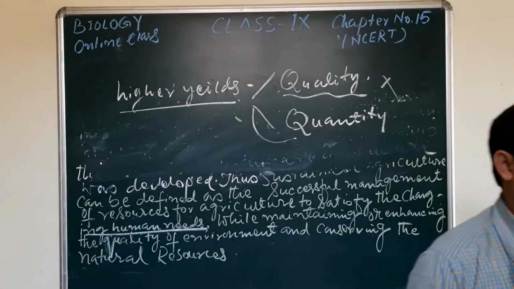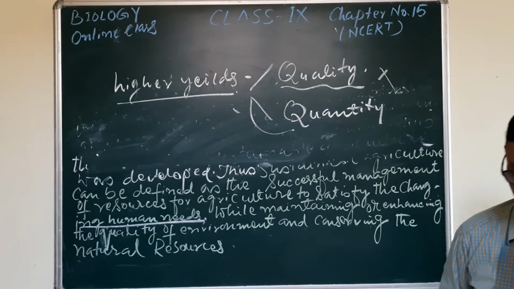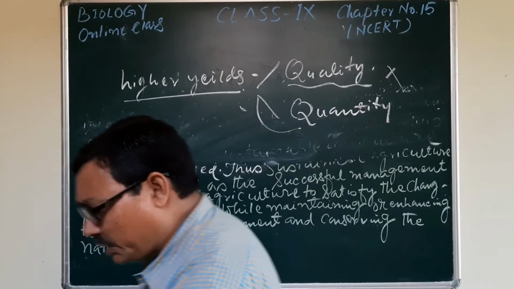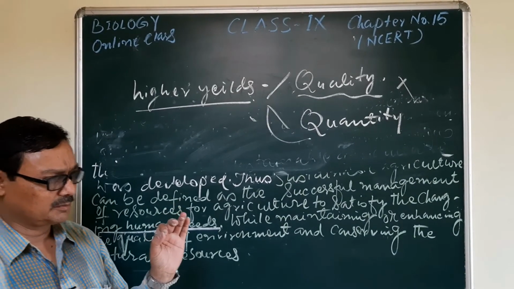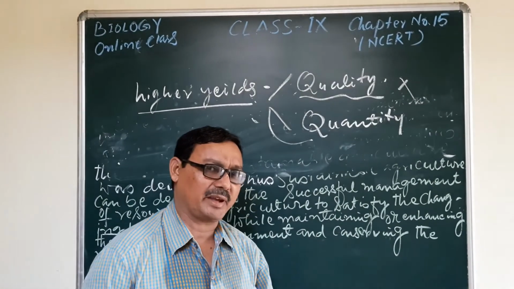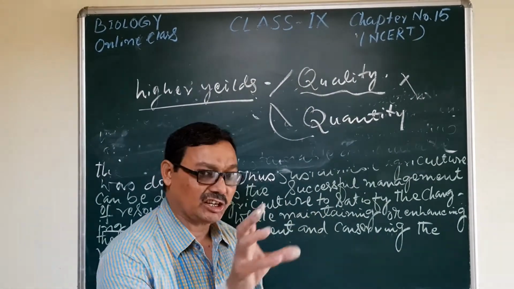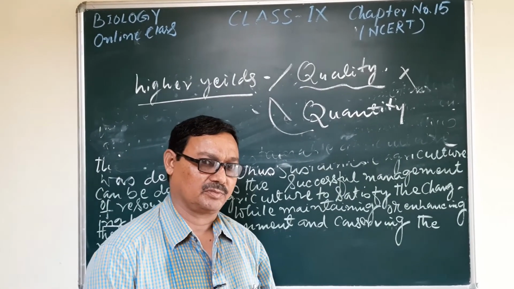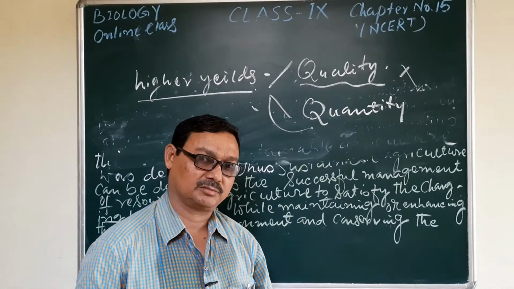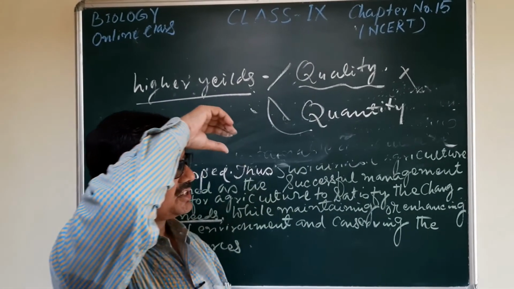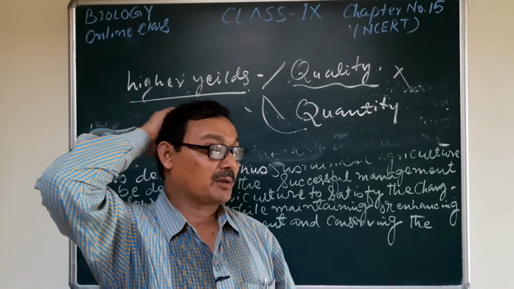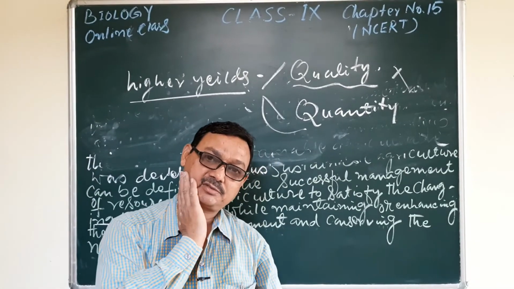higher yields. That means when we are talking about higher yields, at that time we have some important aspects in the selection of the seeds. How the selection is made is a very important part, which varieties of seeds are selected for a particular species.